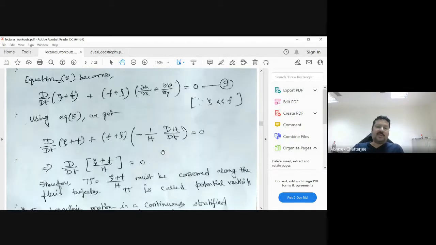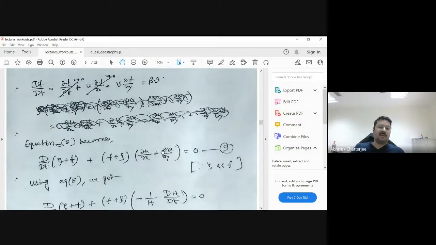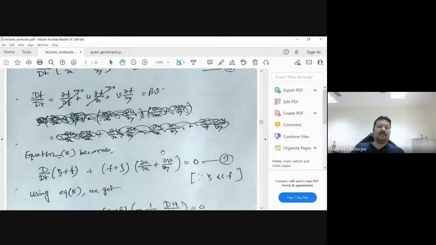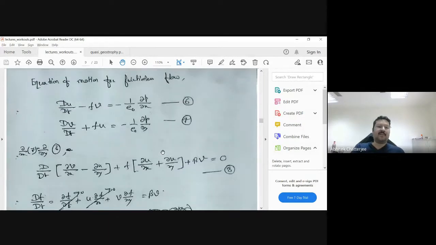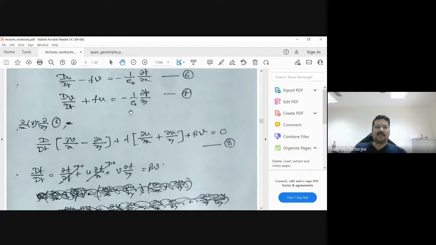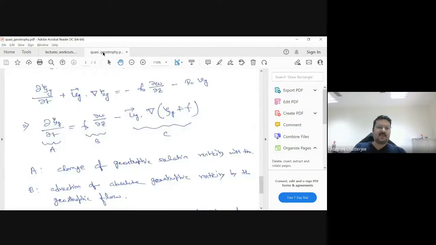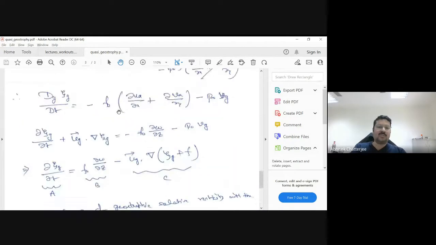Because we are taking some approximations, the flow should be justified based on that approximation. We cannot apply this everywhere. So that is one thing. So this is about potential vorticity. Now let's go to quasi geostrophy.